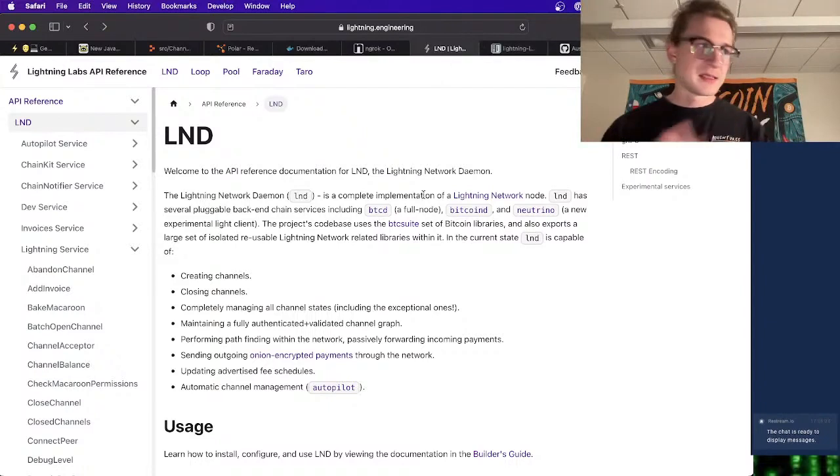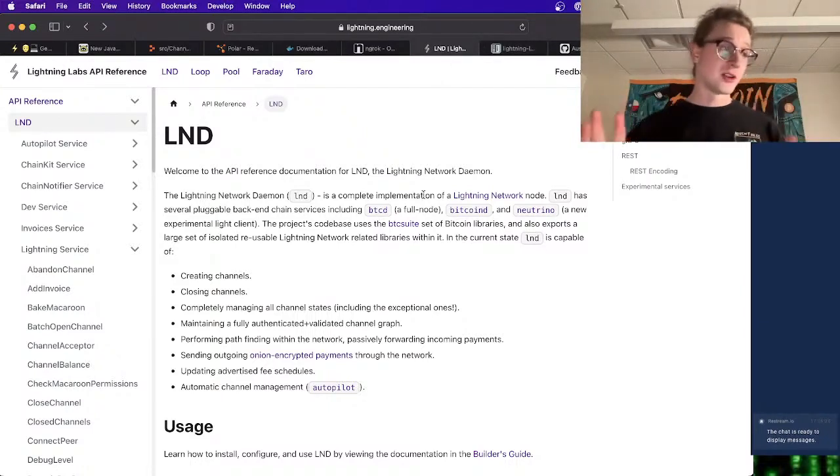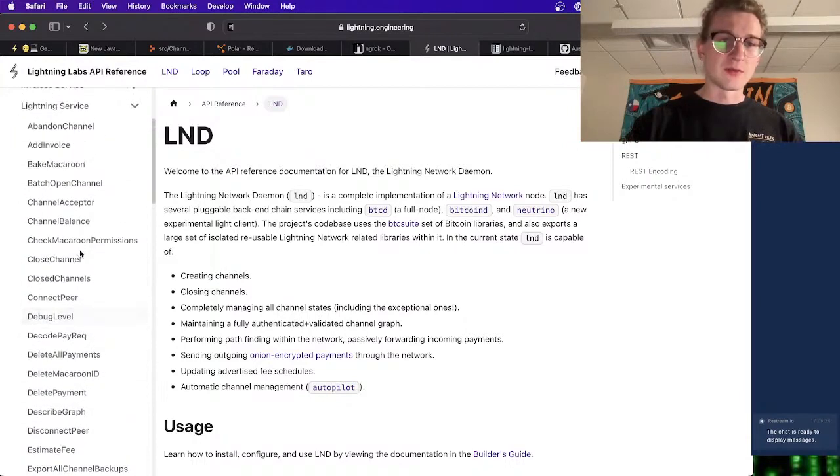This is the LND documentation. We looked at this last week. We're not going to dig too much into it this time, but I just want to point back to this because this is the entire interface that is being exposed to us through WebLN. So we've got all of these different calls that we can make to our node, all of this different data we can get or pass in, these actions we can take.